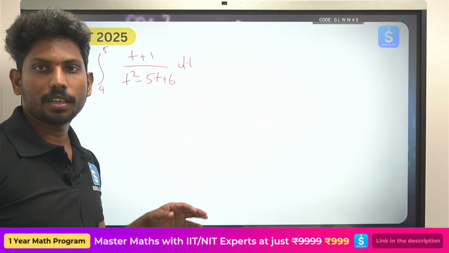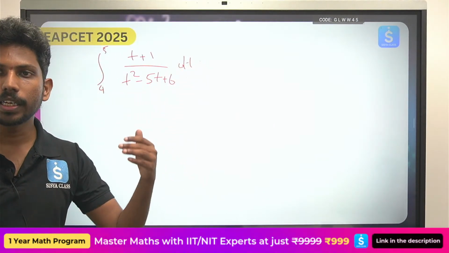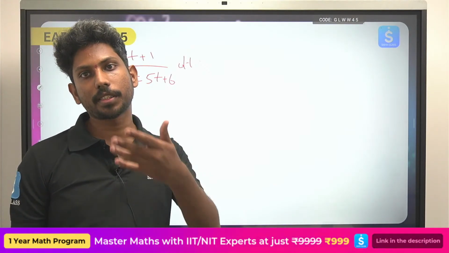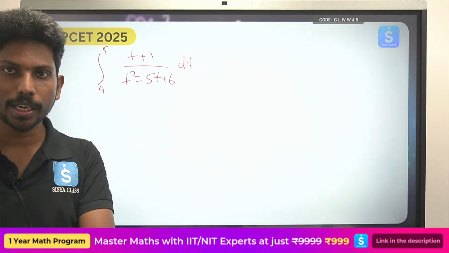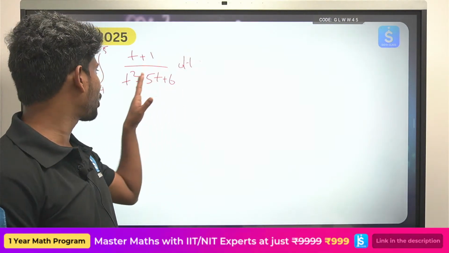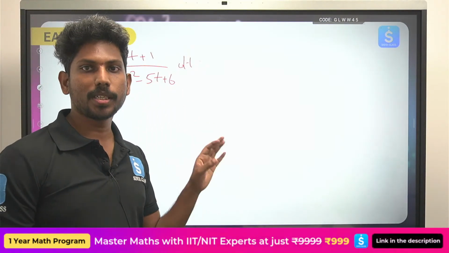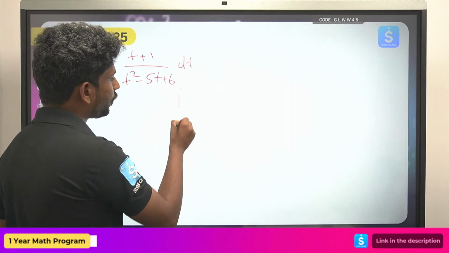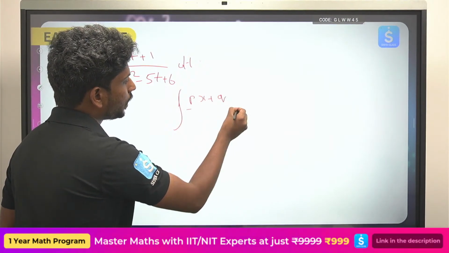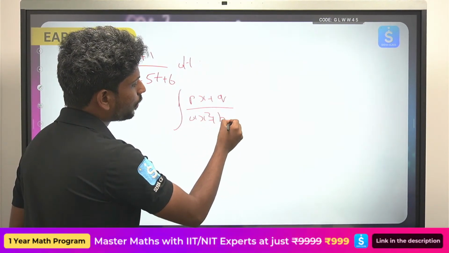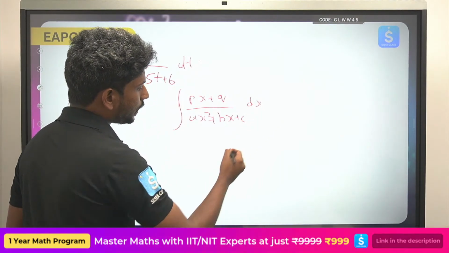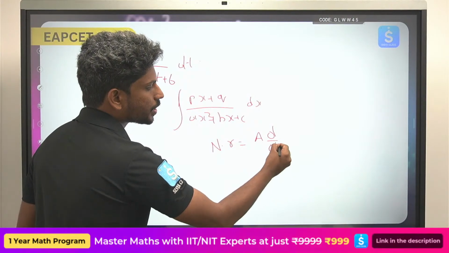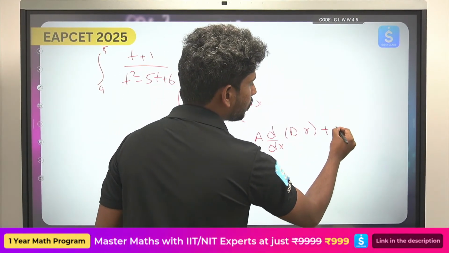Now, you will be using this directly in the form of integral px plus q by ax square plus bx plus c. From there you can write px plus q is equal to a into d by dx of the denominator plus b into denominator. You need to convert using that formula. You already know the formula: if you have the integral px plus q by ax square plus bx plus c, then the numerator is equal to a into the differentiation of the denominator plus b times the denominator.